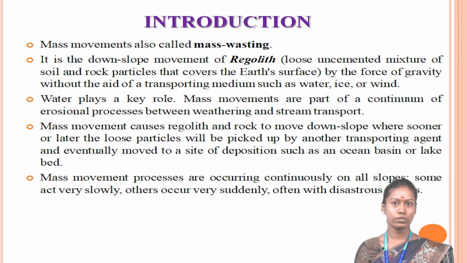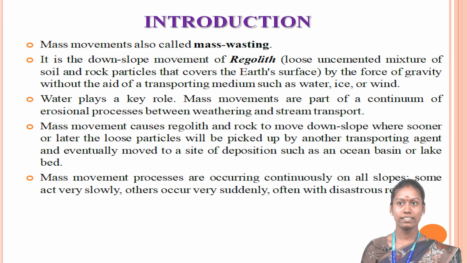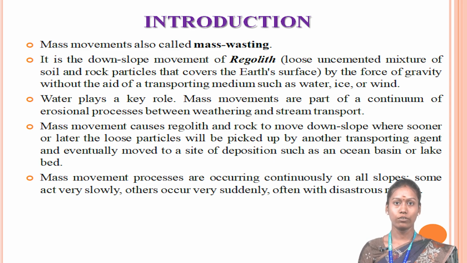Mass movements are also called mass wasting. It is the downslope movement of regolith. Regolith is a loose, uncemented mixture of soil and rock particles that cover the earth's surface. So, it is the downslope movement of regolith by the force of gravity without the aid of a transporting medium such as water, ice or wind.